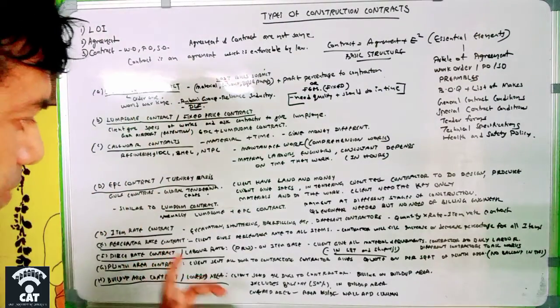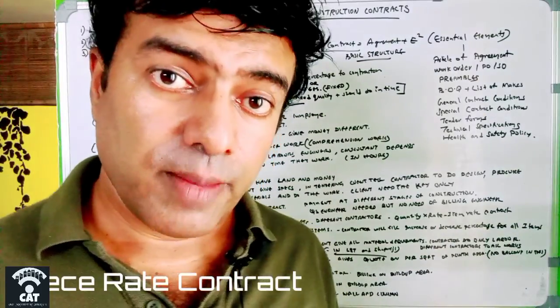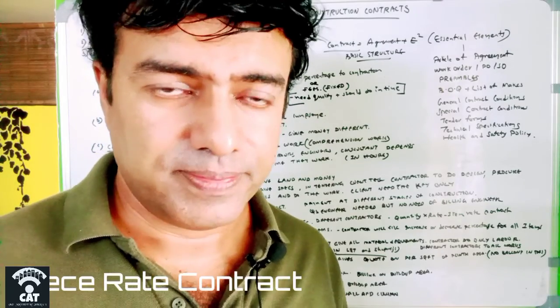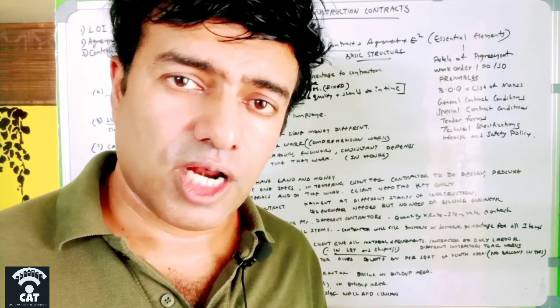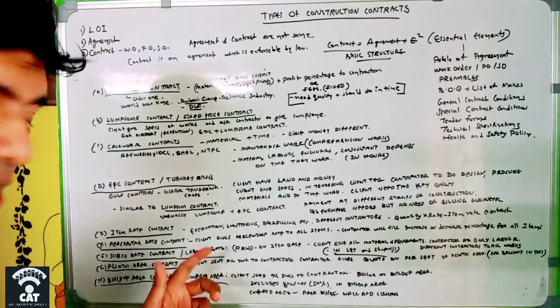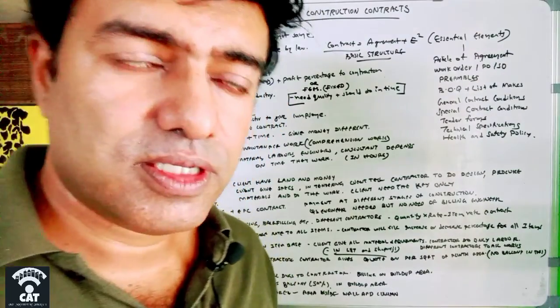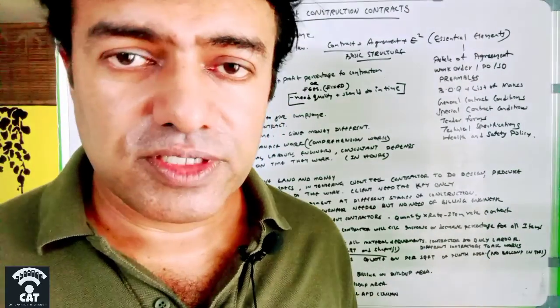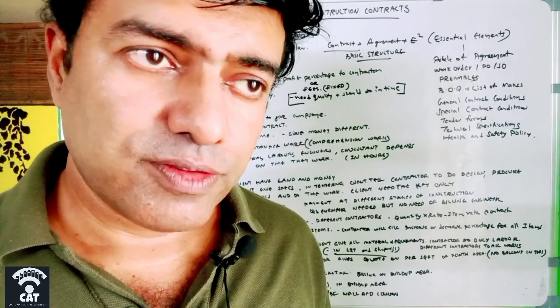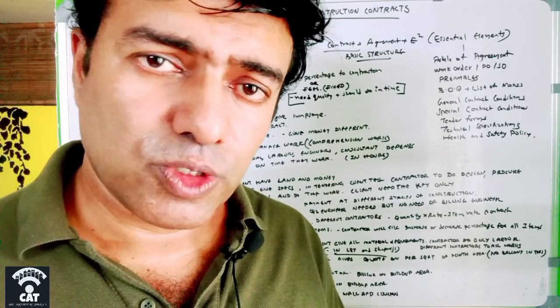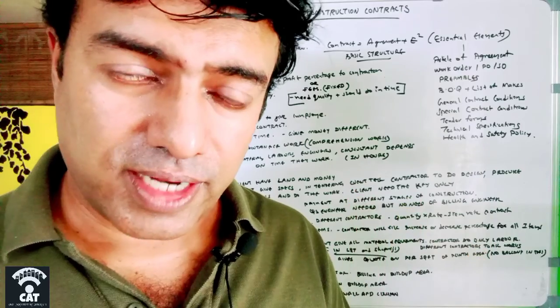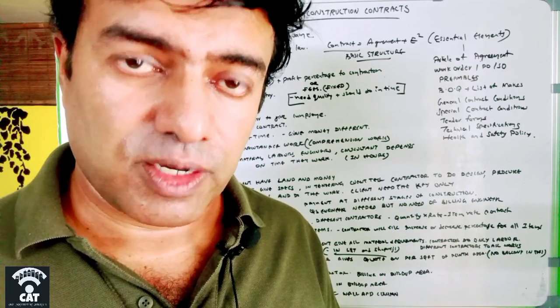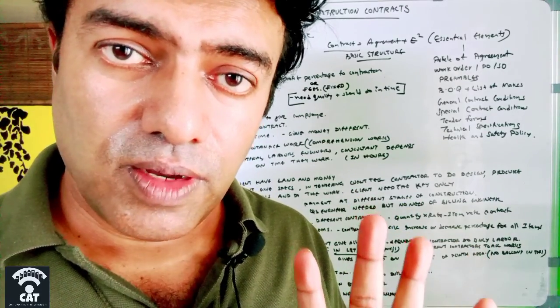Then comes the piece rate contract or labor rate contract, which is very common in India. Piece rate contract or labor rate or PRW work contract is a contract in which the client gives the materials, equipment, and all those things to the contractor, except the workmanship or the labor.